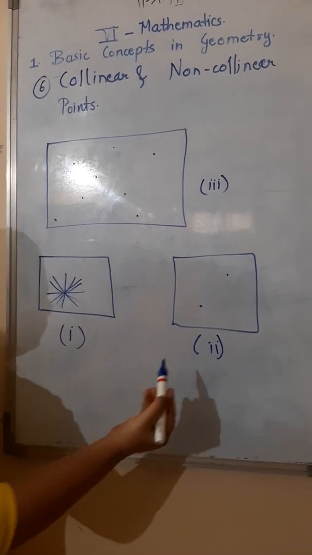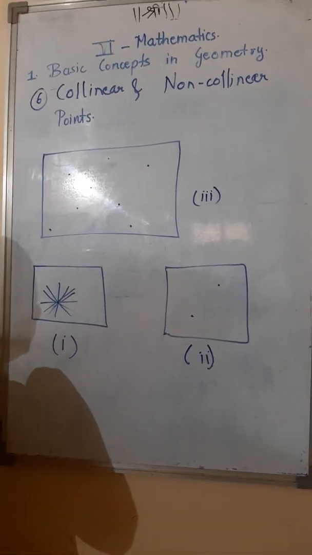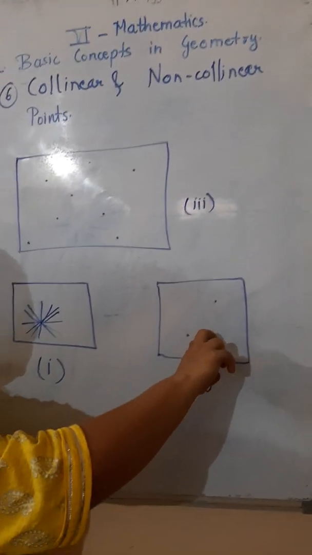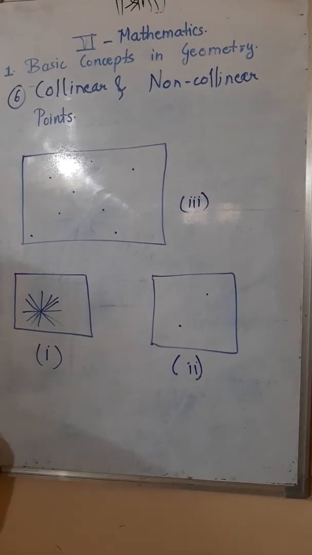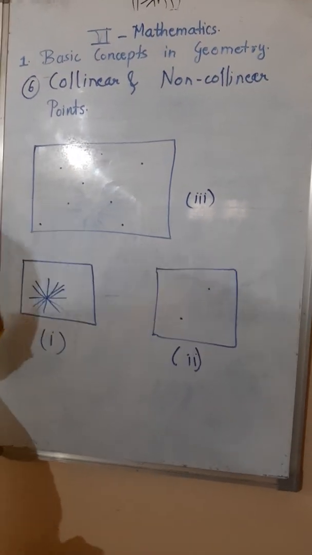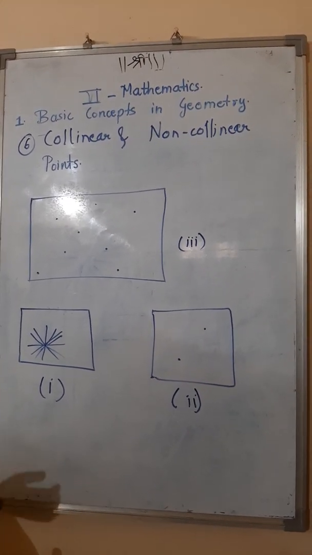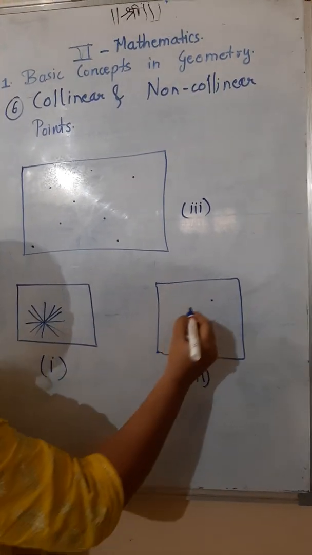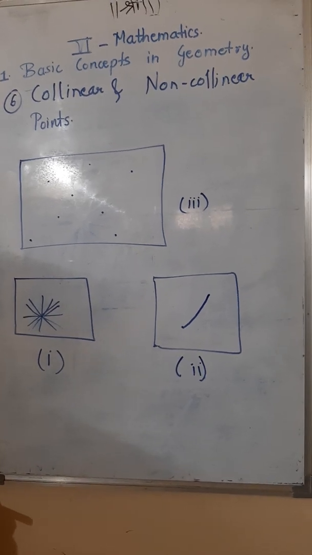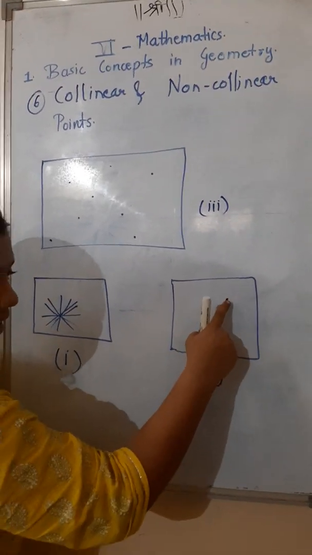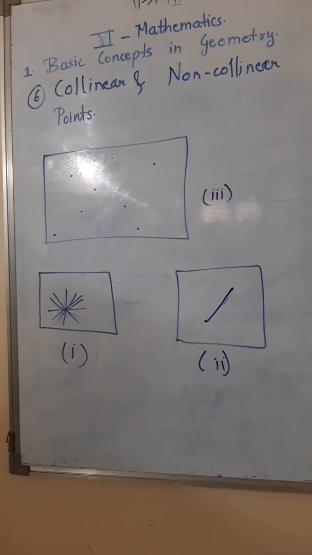Correct. Now in figure 2, what can you see in that figure? Yes, we can see 2 points, here one and here one. Can you see 2 points? Now how many lines can we draw from 2 points? Think a bit. So children, we can draw one and only one line through 2 points. How many lines can we draw from 2 points? We can draw only one line.